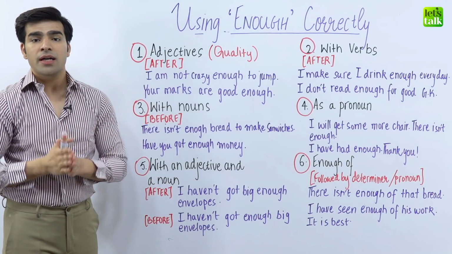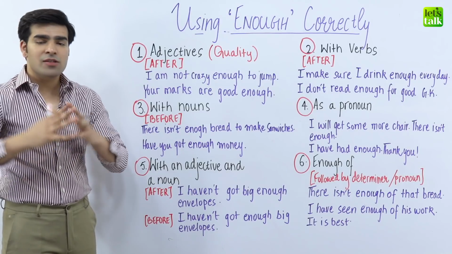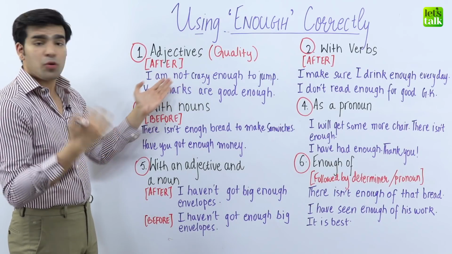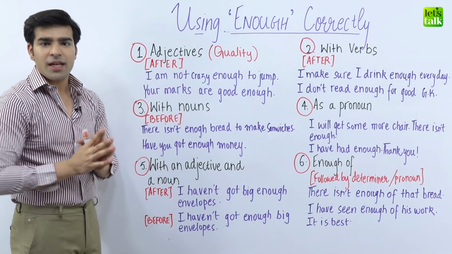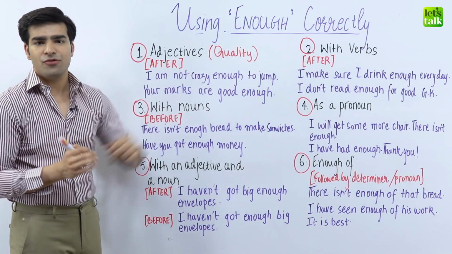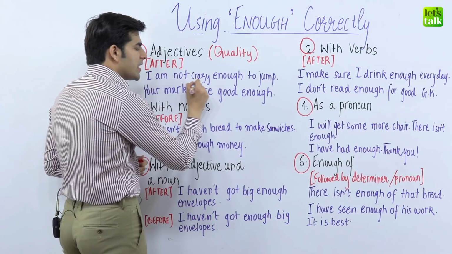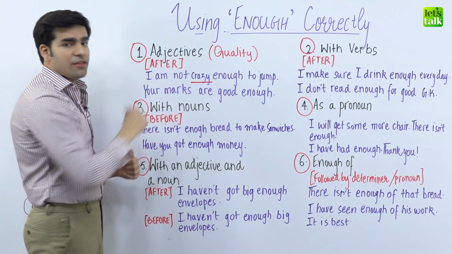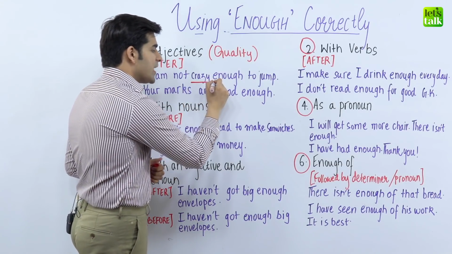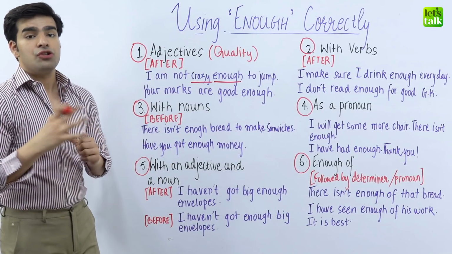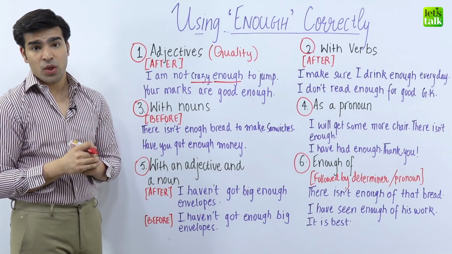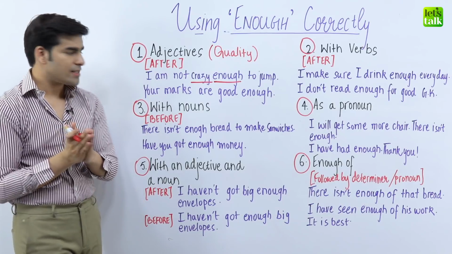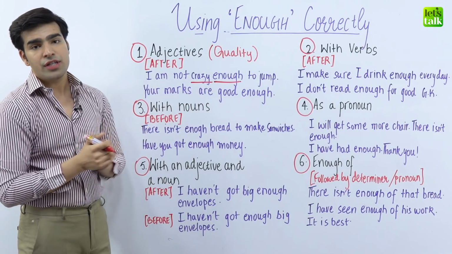For example, if you are an adrenaline junkie who likes to do a lot of adrenaline sports, and you have a friend who says, would you like to jump this cliff, dude? And you say, I am not crazy enough to jump. So, crazy here is an adjective, and enough is used after the adjective in this sentence. So you can use enough to express your ideas after adjectives. Next is, your marks are good enough.